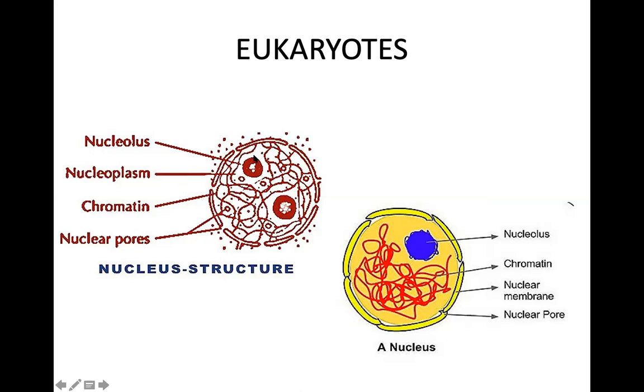Nucleoplasm is the base material that is found in the nucleus, and the nucleolus helps in the formation of ribosomes, and also synthesizes RNA. So here you can see again the same nucleus that I've talked about. This is a nuclear pore, which allows entry and exit of materials. This is chromatin. This is a nucleolus. The nucleolus helps in the formation of an organelle called ribosomes, and also the synthesis of RNA. And this is chromatin. Chromatin is found when the cell is not dividing. It is made up of DNA.